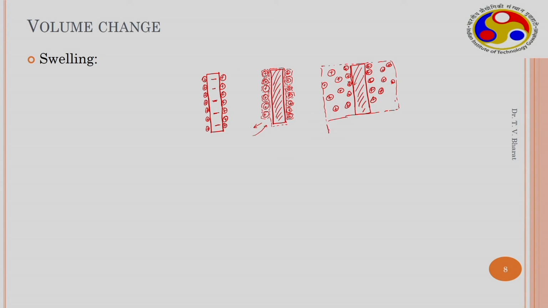This is the individual film thickness, and this is another film thickness around the clay platelet. This is the particle thickness, the clay platelet thickness. Initially this is at the dry state. This is the hydrated particle, and this is the completely wet or saturated particle.